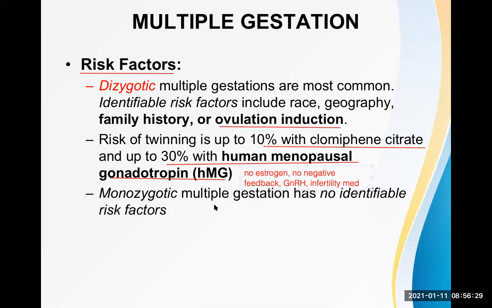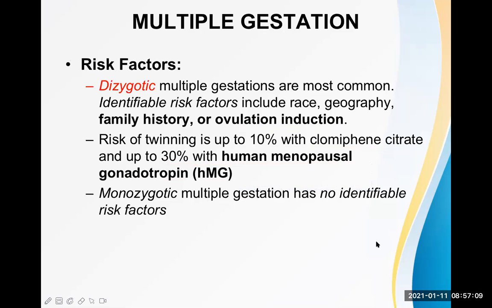Let's move on further. Monozygotic multiple gestation has no identifiable risk factor, because there is only one sperm and one ovum, which is natural as well. Naturally, every month the lady will produce one ovum, and that one ovum is usually fertilized by one sperm. This is the formation of one zygote, but we don't know why this one zygote will divide equally into two zygotes later on, and then develop into different babies. So we do not know any identifiable risk factors here.